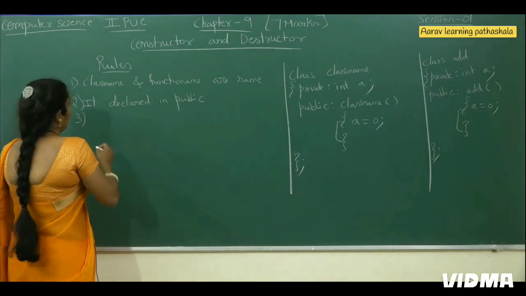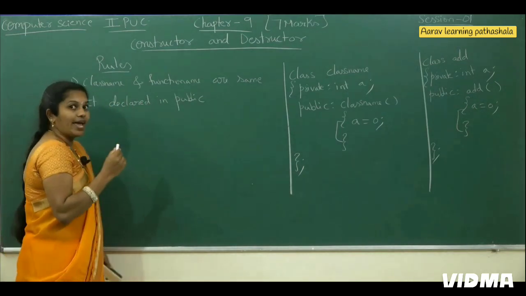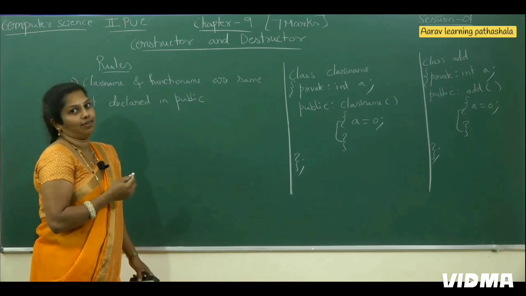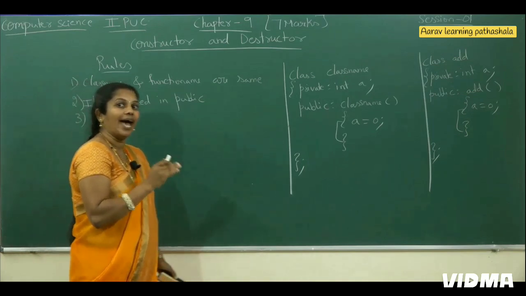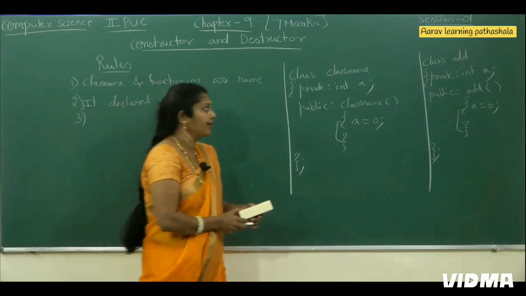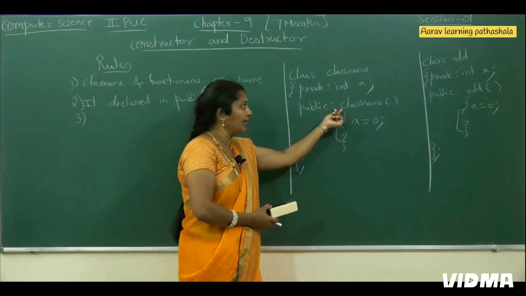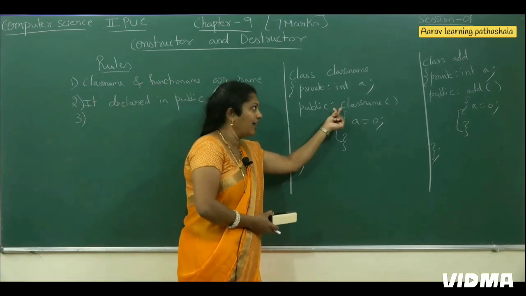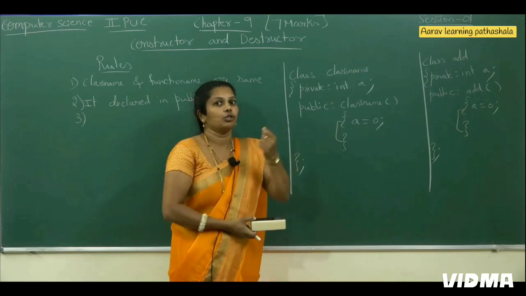Then the third rule: it does not have any return type specifier, not even void. For other functions, in the beginning we write int, char or float, or otherwise we write void.